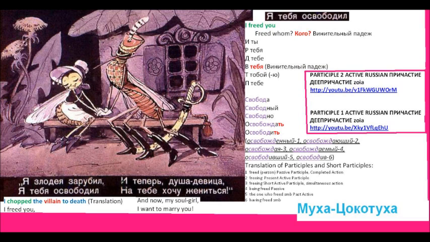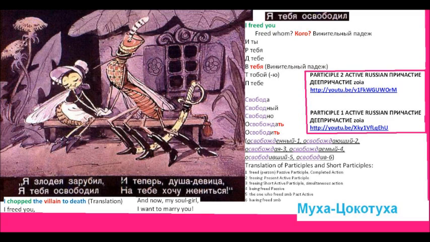It's very convenient because you may already know many derivatives if you know one root. So here we have я тебя освободил. I show the verbs освобождать, освободить, and I show свобода. Свобода is a noun, as you see, feminine gender, freedom.